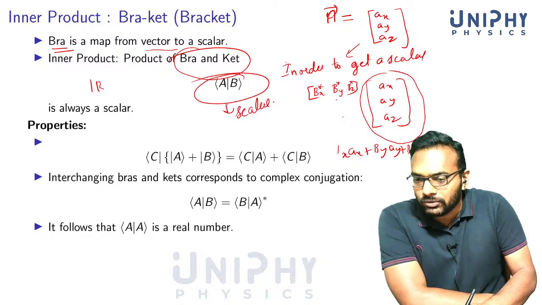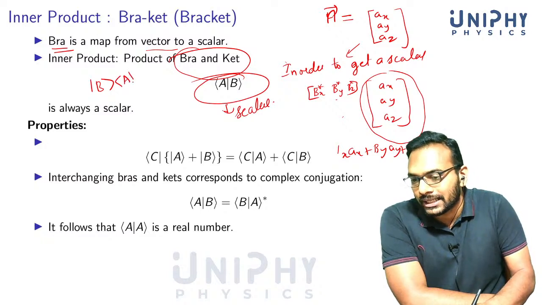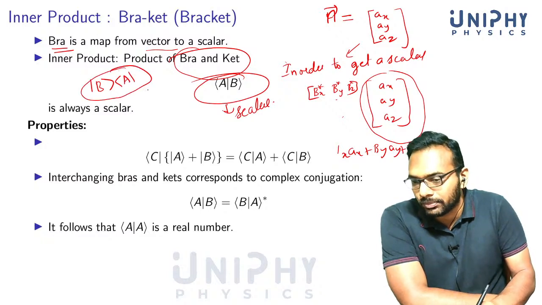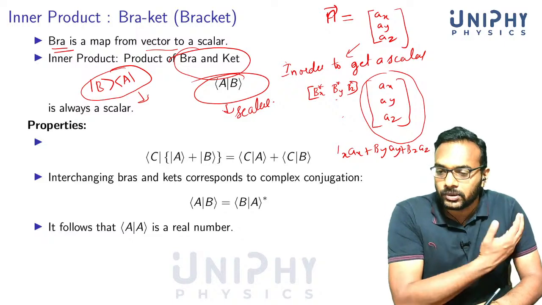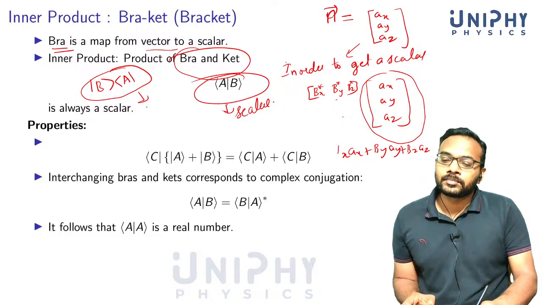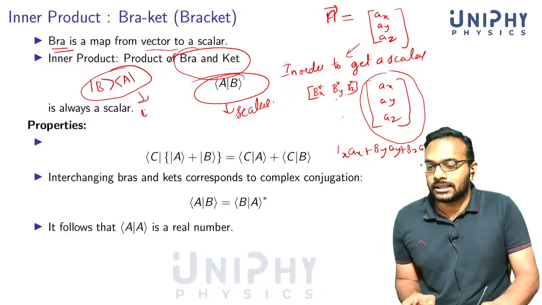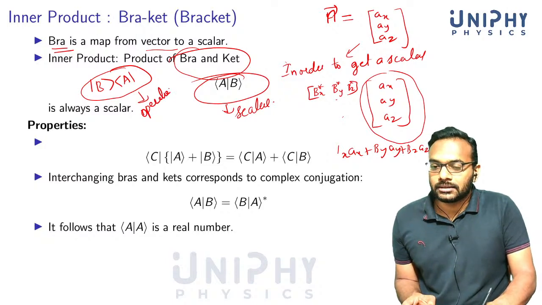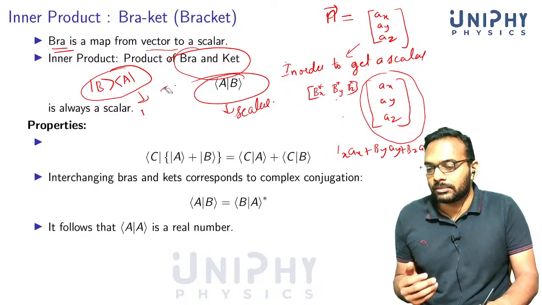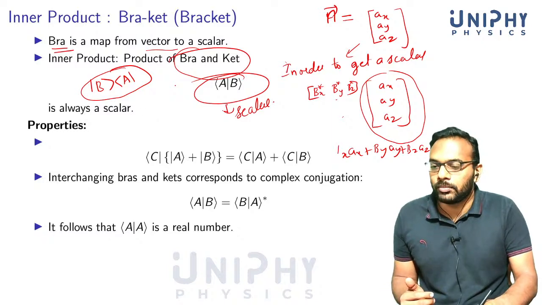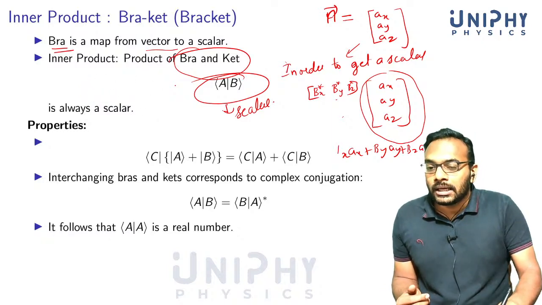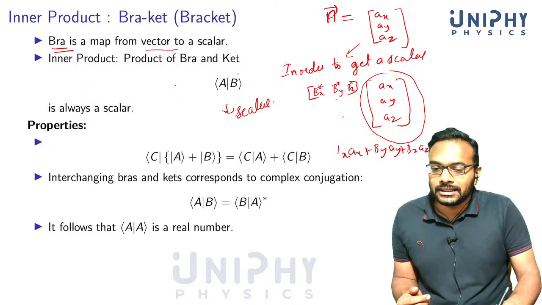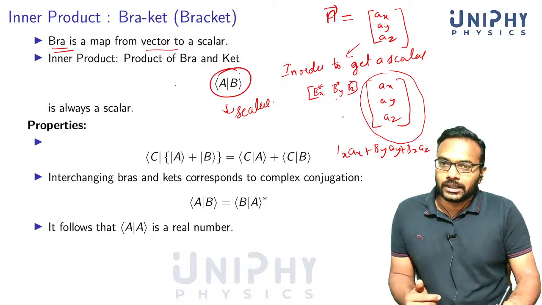There's one more way in which you can talk about a product of a Bra and a Ket, but this is an operator. You can call this an outer product, and this is an operator. We may be using it. The projection operator, for example, has this form. And in this manner, it is a scalar quantity.